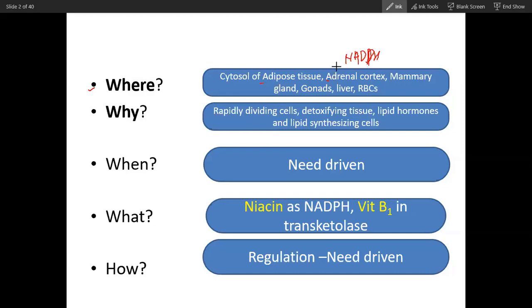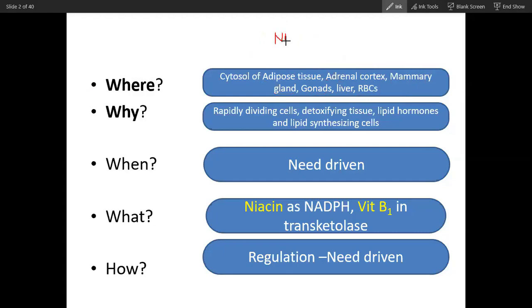The mammary gland, during production of milk, also requires fatty acid synthesis, and fatty acid is a very important part of milk, so it utilizes NADPH. In the gonads, there is a very high rate of replication, and whenever DNA synthesis happens, it also requires NADPH. Pentose sugar will also be required in gonads, liver and RBC. RBC membrane production is required.